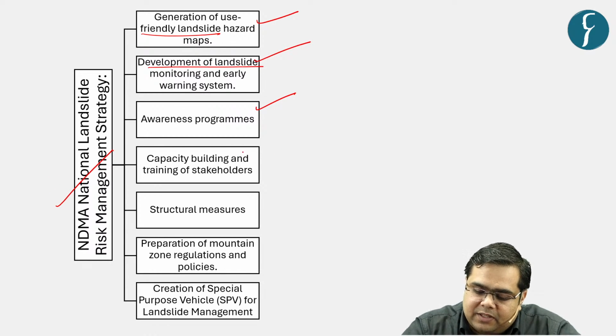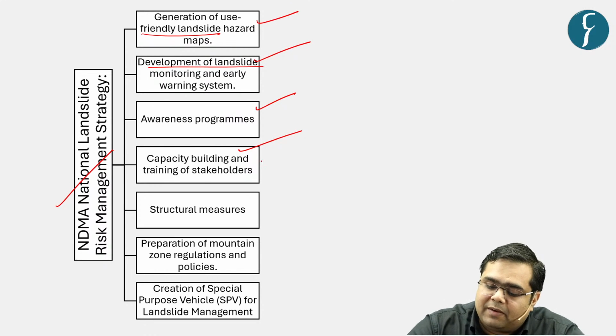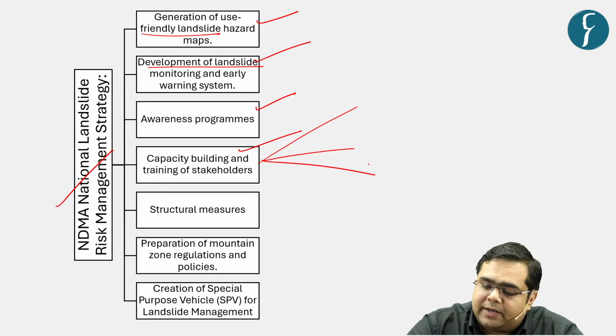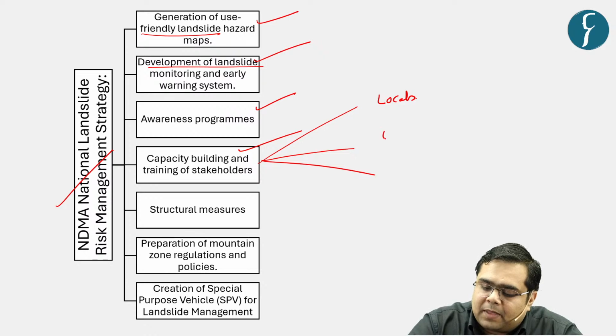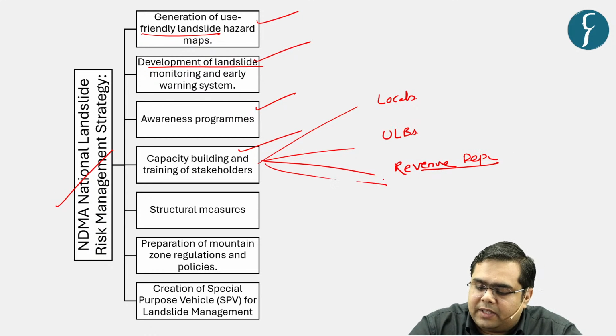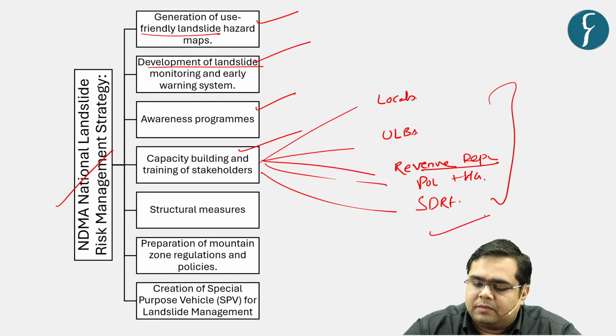Then next is capacity building and training of various stakeholders. What can be the various stakeholders in this context? The stakeholders can be locals, ULBs, the revenue department of the state, obviously the police and home guard department and SDRF, right?